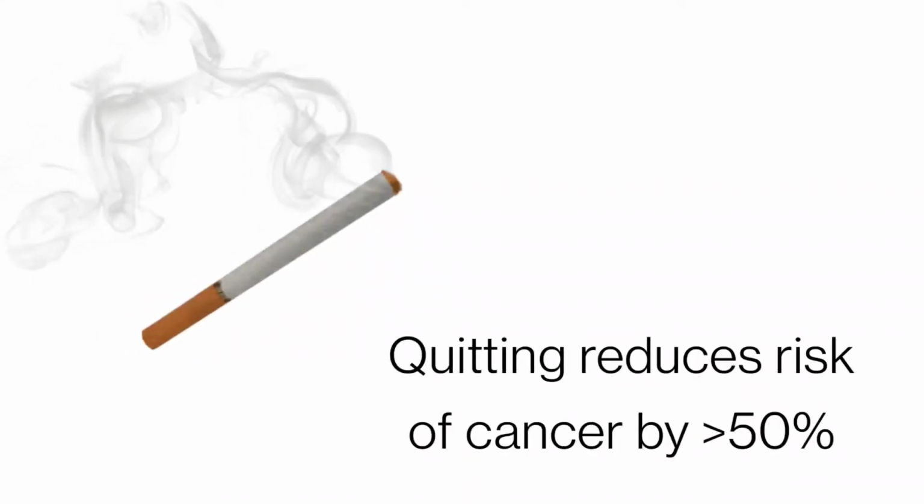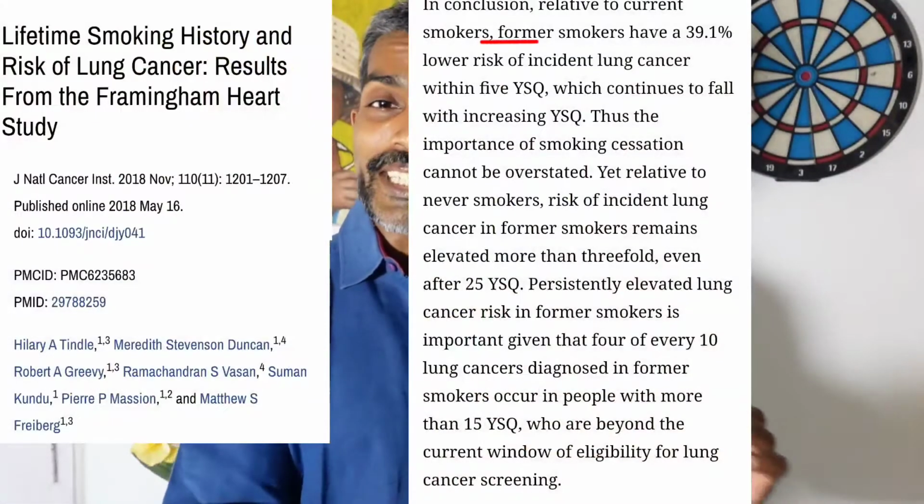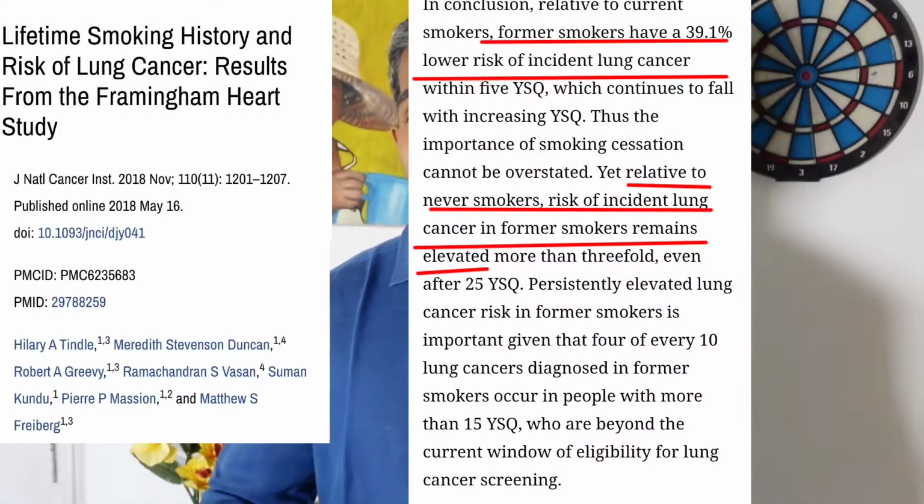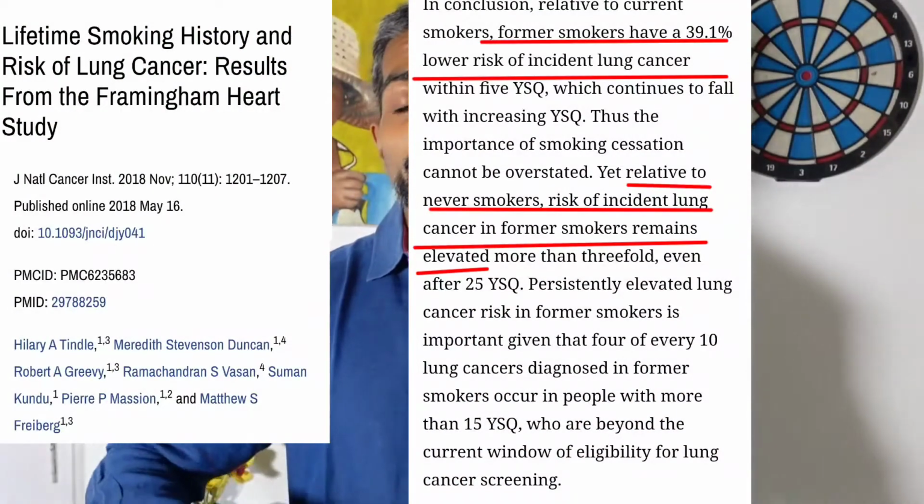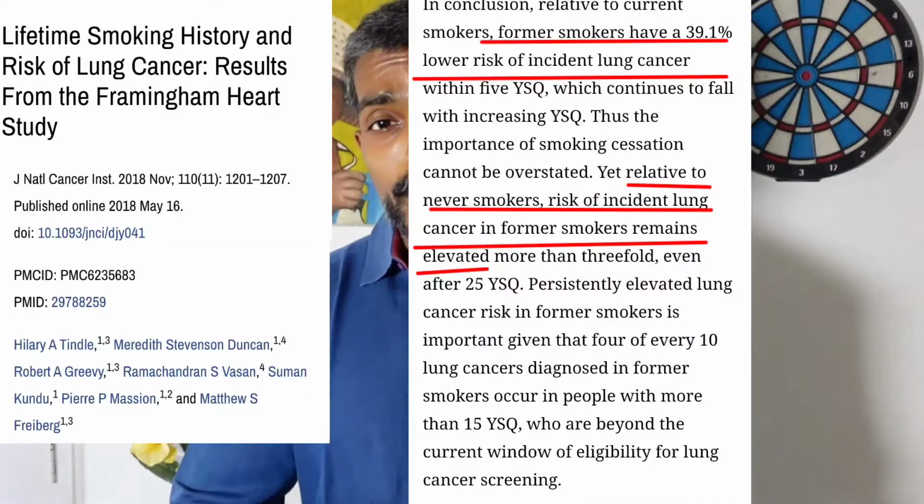Yes, the modifiable risk factors include obviously cessation of smoking, because smoking, we already know that smoking causes 50% of cancers, guys, come on. So please kindly give up smoking. Don't just reduce smoking, but totally give it up. So in studies that have been made so far, smokers have been found to have more cancer, but at the same time, those who have reduced smoking have been found to have lesser cancer, and those who have not smoked at all have been found to have very low chances of cancer. So among these three groups, I'm sure you should select the ones who are actually not smoking.